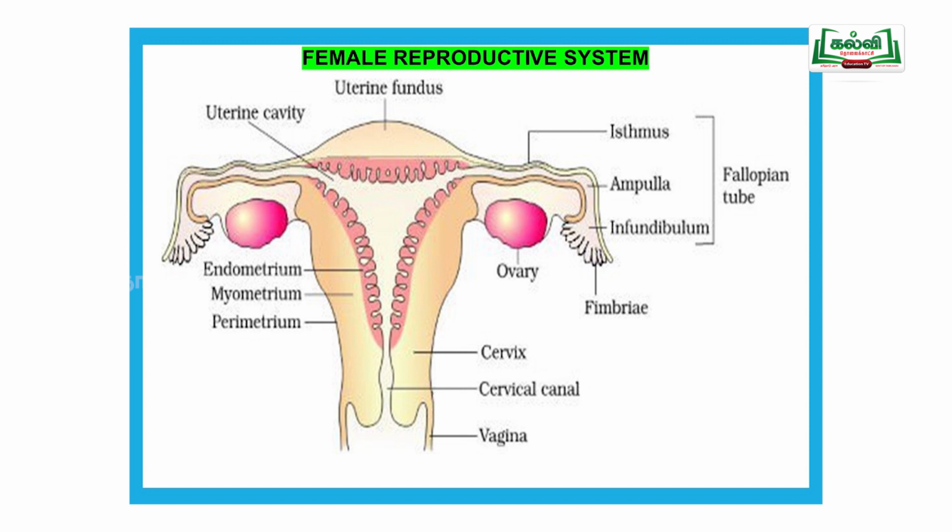After that, the myometrium is there. The myometrium is made up of muscle, and it gives strong contractions when childbirth occurs, so the myometrium is also important. After that, the outer layer is called the serous layer, also called the perimetrium. Endometrium, myometrium and perimetrium combined are called the uterine wall. Inside the uterine wall, the uterine cavity is present.